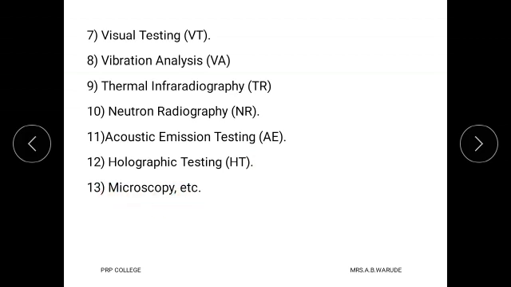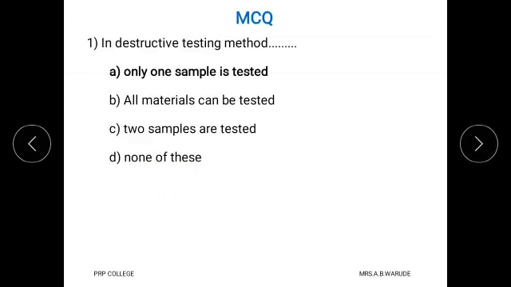And these are some different NDT methods used in industries. There are also many testing methods which are used in industries to check the defects, surface discontinuities as well as the internal discontinuities. Then we solve MCQ.